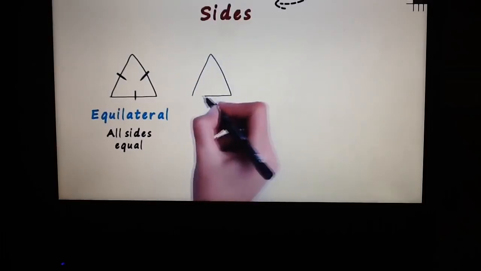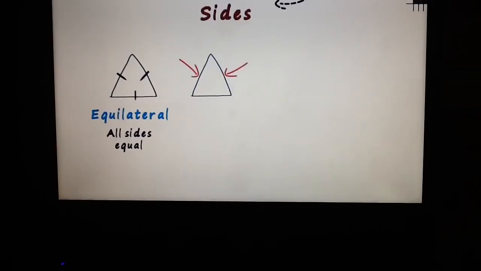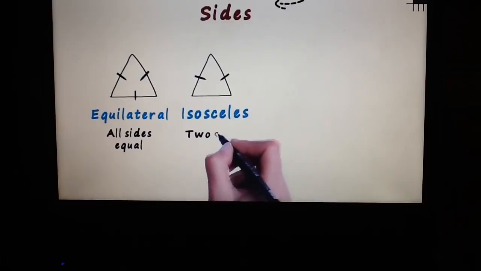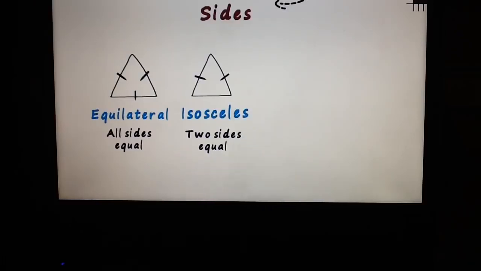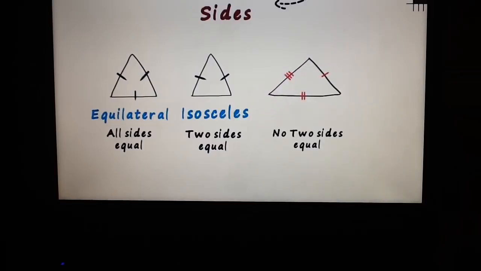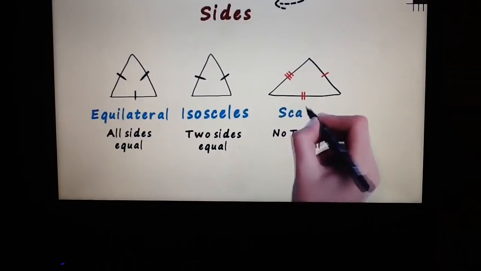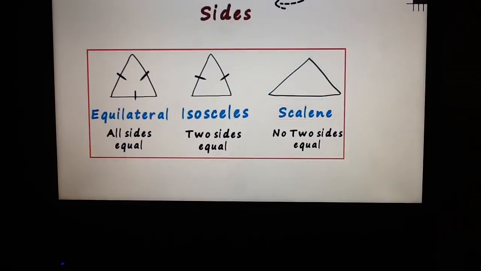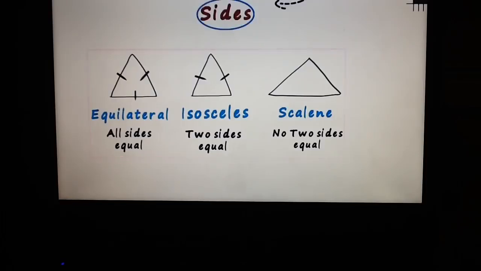The other kind of triangle is a triangle which has two sides equal. Say these two sides. Such triangles are called isosceles triangles. Any two of the three sides can be equal. And the third type of triangle is the one in which no two sides are equal. Such triangles are called scalene triangles. Remember, the length of each side of the scalene triangle is different from the other. So this was the classification of triangles based on sides.